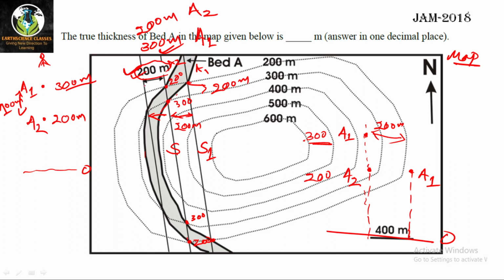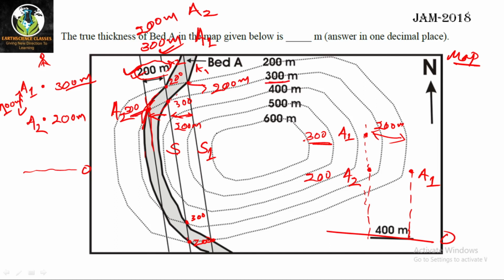you can see this is a strike line which is cross cutting only the A2 contact. This is the A2 contact, right? It is cross cutting the A2 contact at the 300 meter contour line.